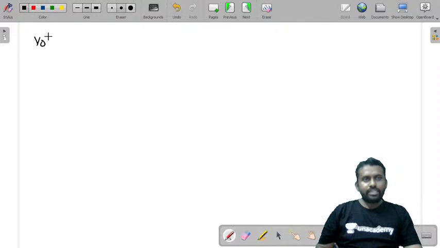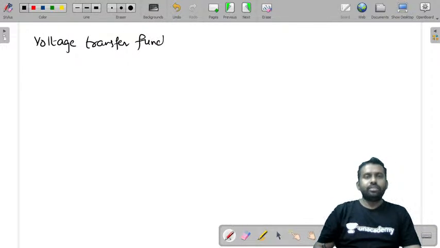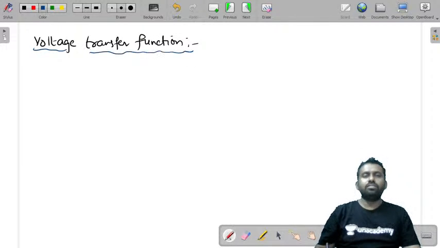First, I'll write the voltage transfer function. You can denote this by alpha or any letter that you feel comfortable.